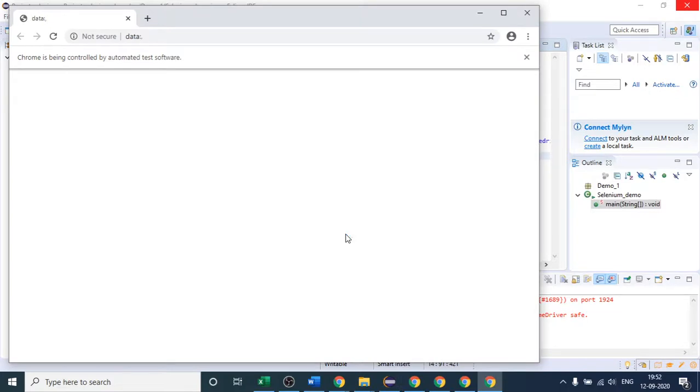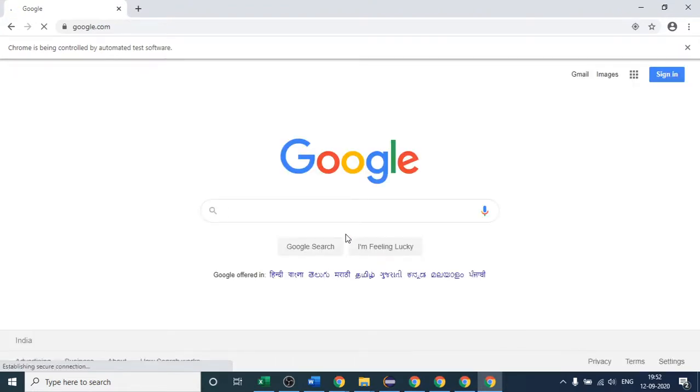So you will see it will maximize automatically. You can see that it has maximized, and every time, whatever coding you have written in your Eclipse will execute, right? This is how we can open our Chrome browser in maximize mode. Is it clear to everyone?